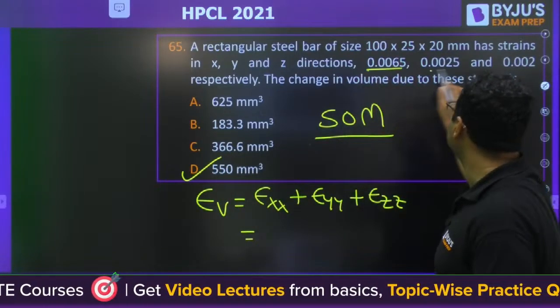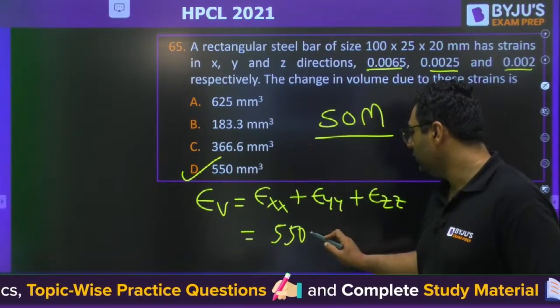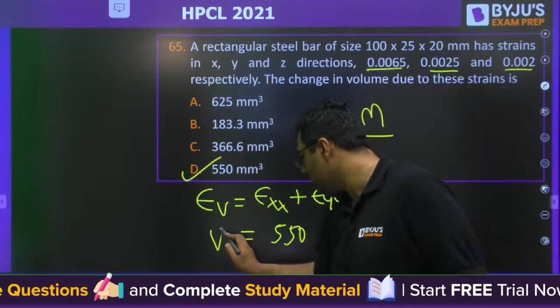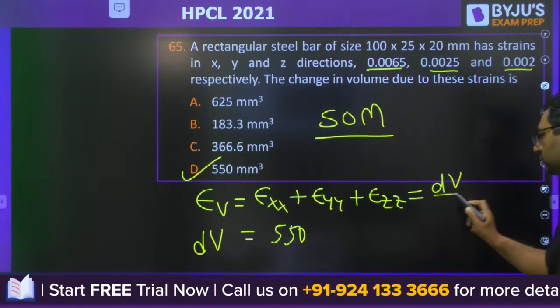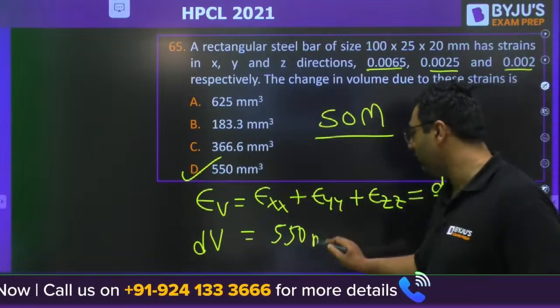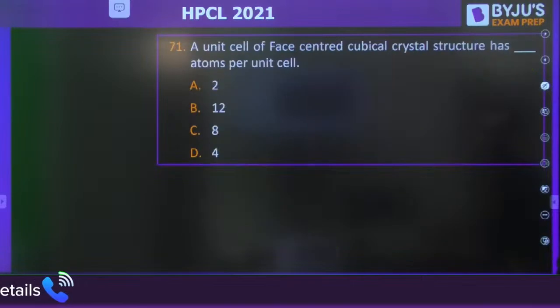You will be getting change of volume as dV. So this will give you dV by V. So dV will be 550 mm3. You need to multiply by the volume.